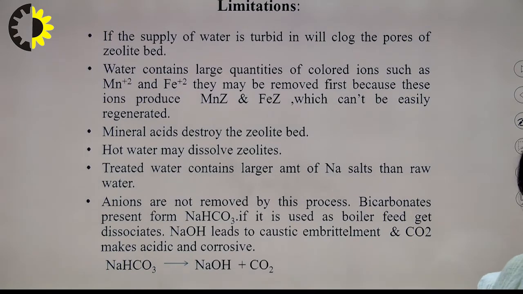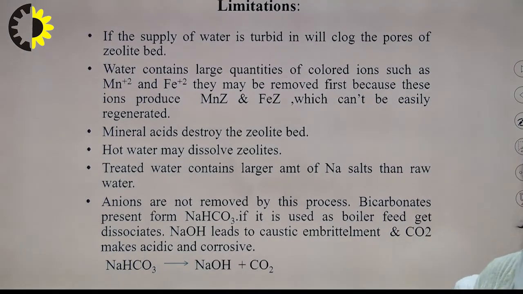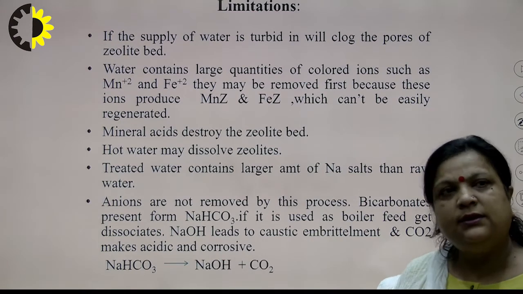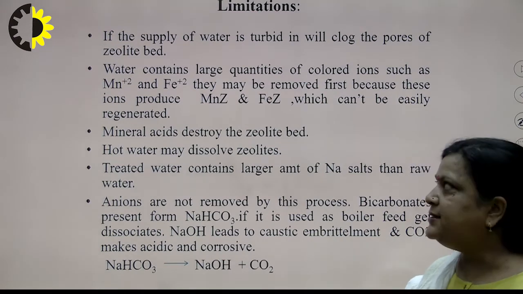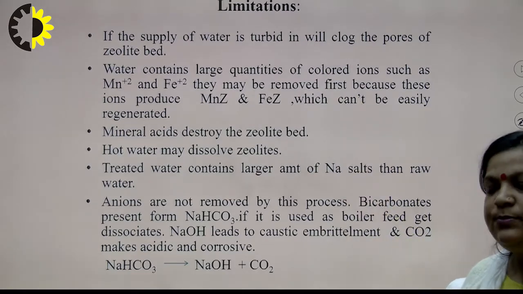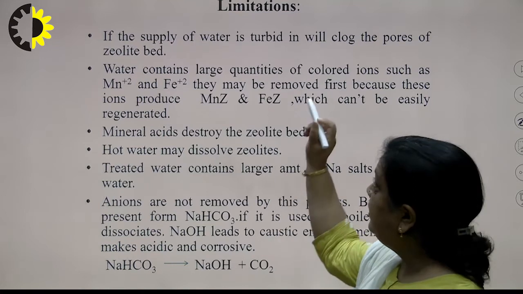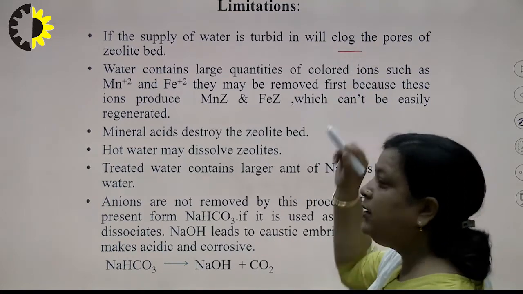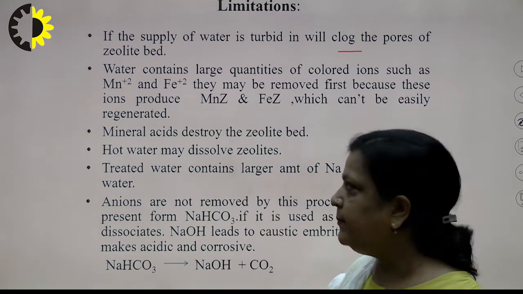Now, although this method is very good, there are certain limitations. The first limitation is that if the supplied water is turbid, that is, suspended particles are there, these suspended particles should first be removed, because otherwise they will clog the pores or cavities of the zeolite bed.